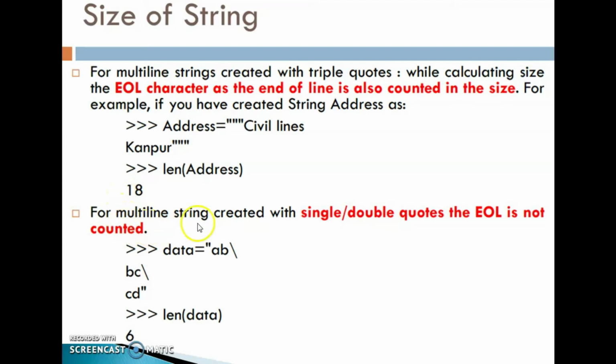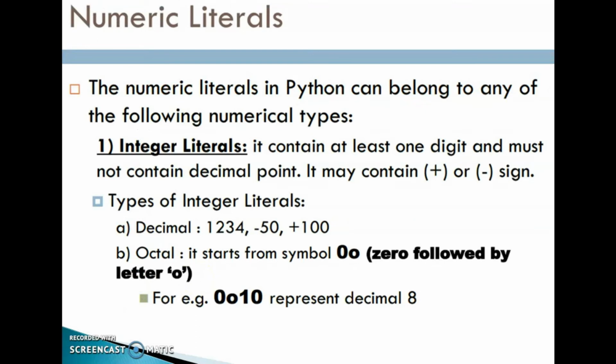For a multi-line string created with single or double quotes, the EOL is not counted. While using this triple quote, the EOL is counted for the size. But if we are using single or double quotes, the EOL is not counted. data is equal to, within this double quote, I use this "AB/BC/CD". Total data: 1, 2, 3, 4, 5, 6. 6. Okay, clear?